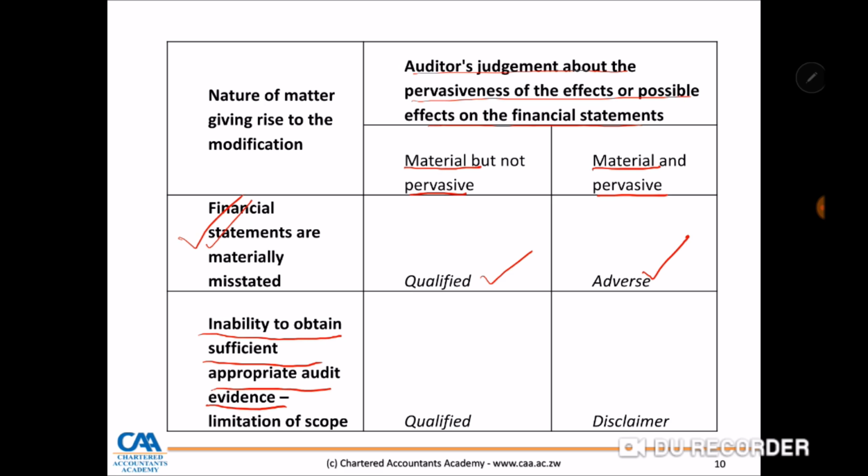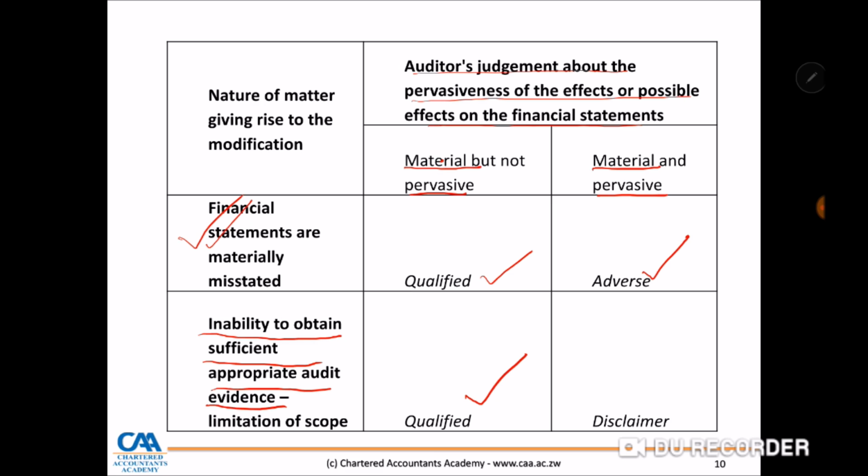The auditor was unable to obtain sufficient appropriate audit evidence, therefore posed with a limitation of scope. The limitation of scope is material, however not pervasive. Express a qualified opinion.